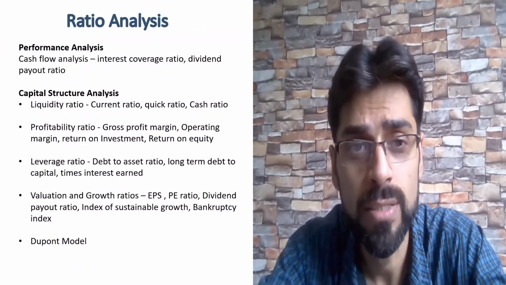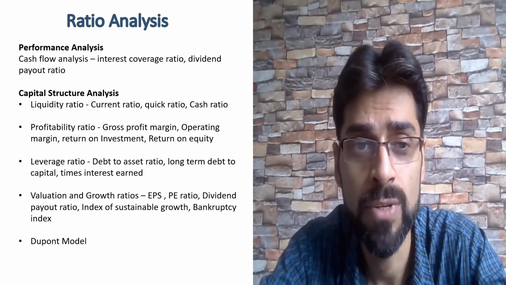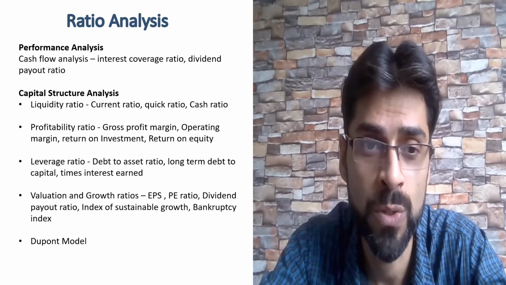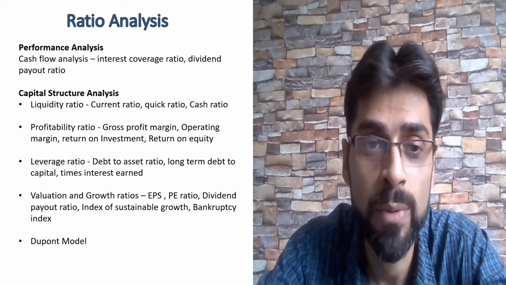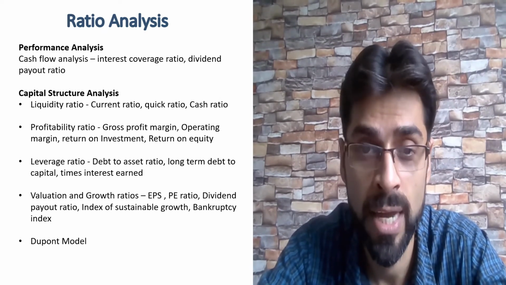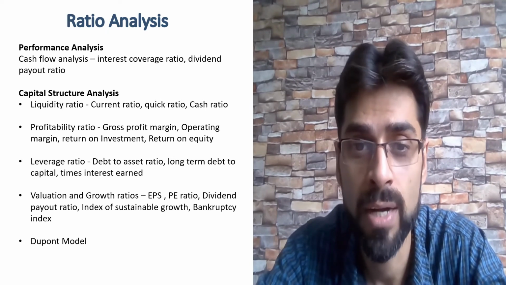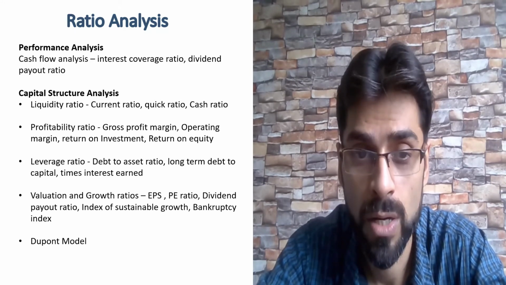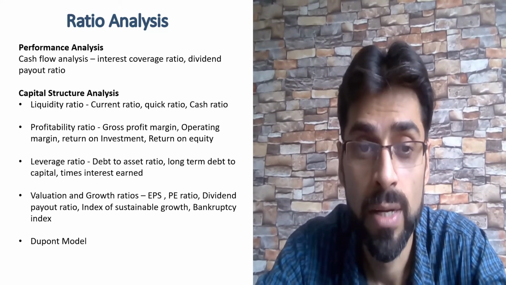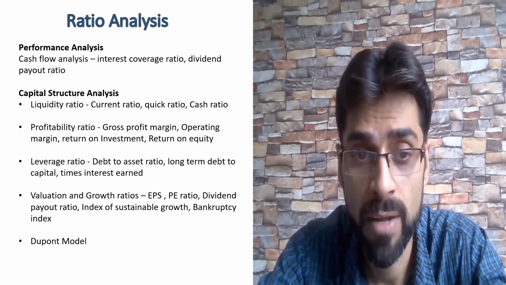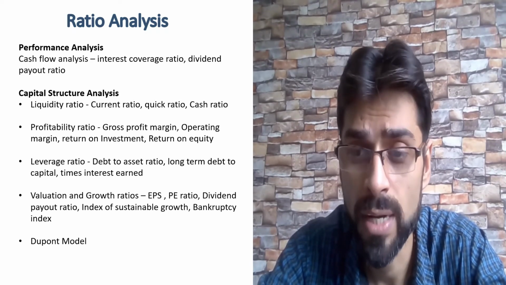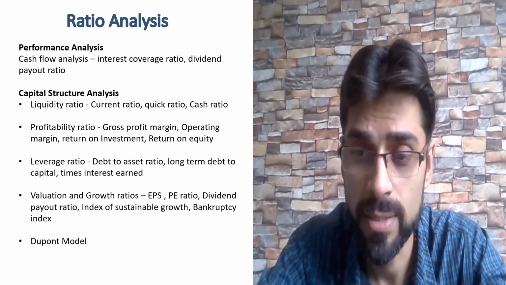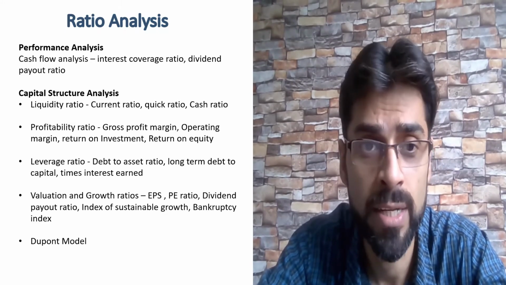Then we do ratio analysis for assessing the performance. We do cash flow analysis. We have ratios there: interest coverage, dividend payout ratio. For capital structure analysis, we have liquidity ratios: current ratio, quick ratio, cash ratio. For profitability, we have GP margin, operating margin, return on investment, and leverage ratios. We have debt to asset ratio, long-term debt to capital, times interest earned. Similarly for valuation and growth, we have EPS, P/E ratio, and then we have the DuPont model, which is one model developed by one big company. So let us discuss all these ratios in detail.